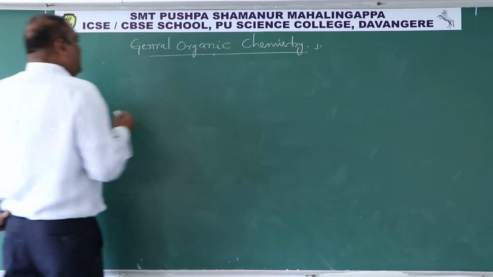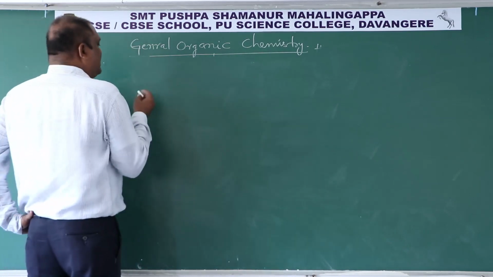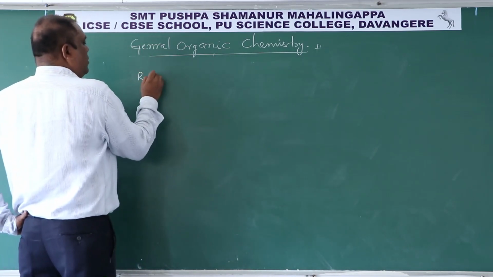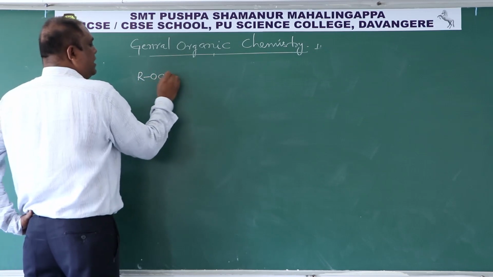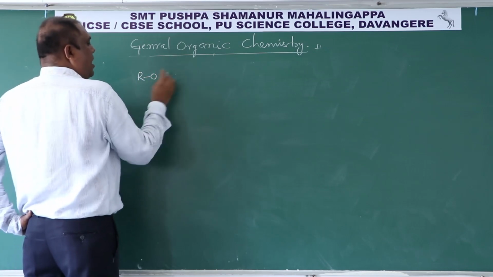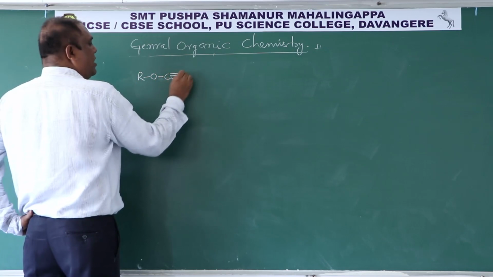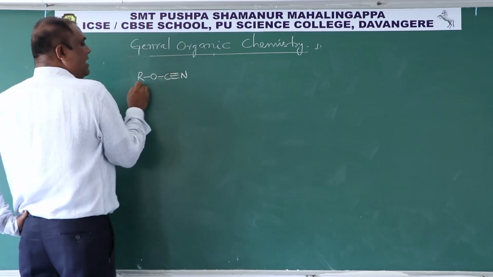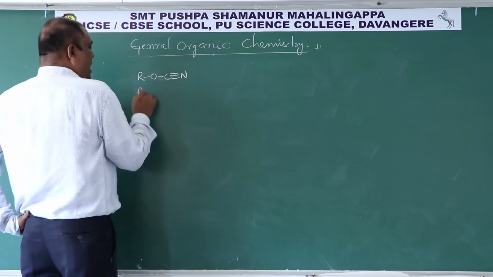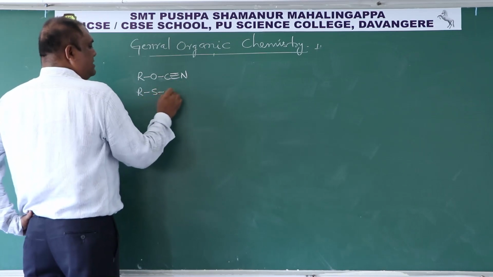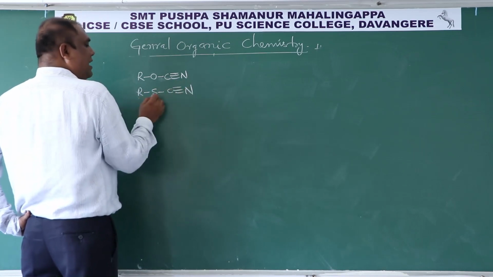So like this now, let's say I have R O C triple bond N. R O C triple bond N. This is called alkyl cyanate. R S C triple bond N. Alkyl thiocyanate.